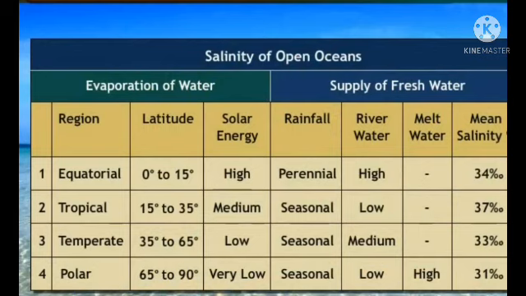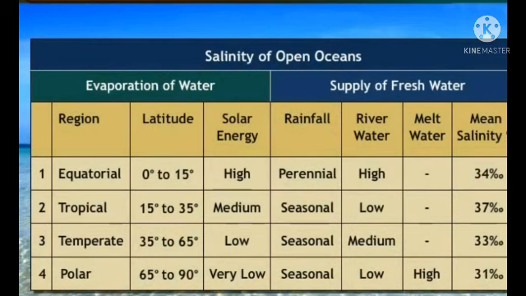And then also equatorial, high river water we will see, and tropical, low river water we will see, and temperate, medium river water we will see, and polar, very low river water we will see in this polar region. Okay, this is very important, the salinity of open oceans. All of you listen carefully and write down in your notebook also, in this table also, very important.